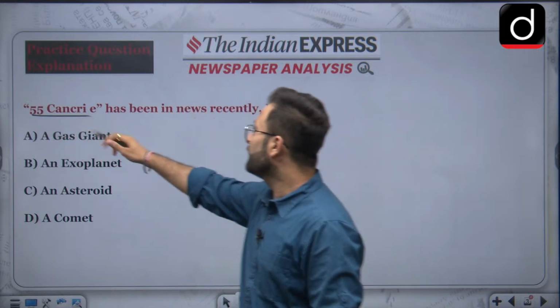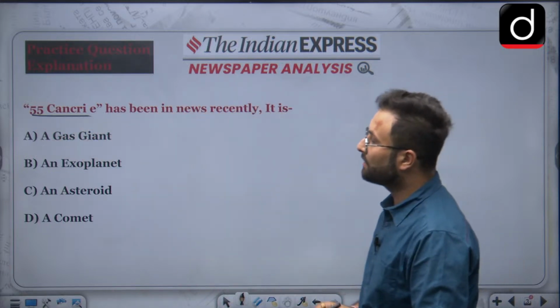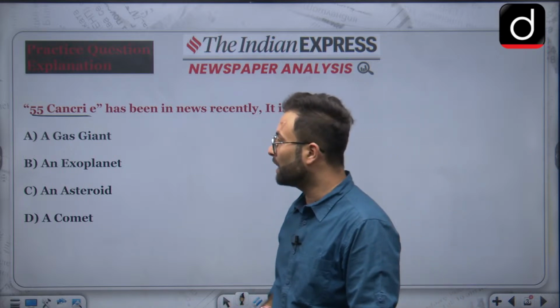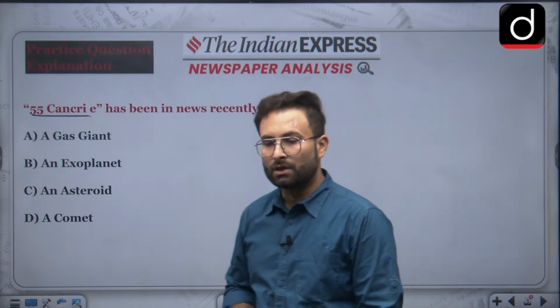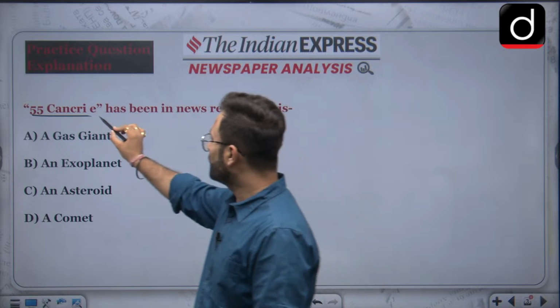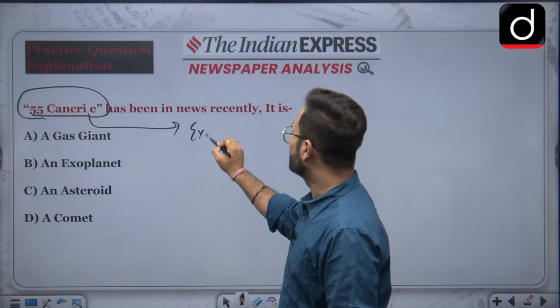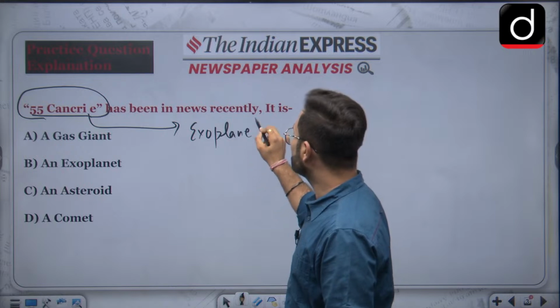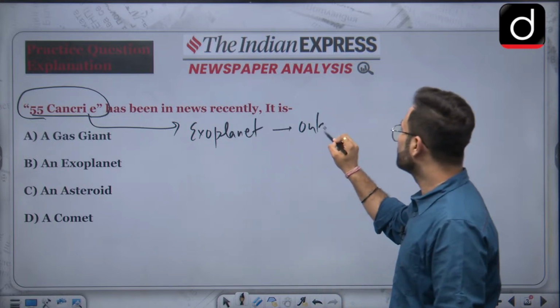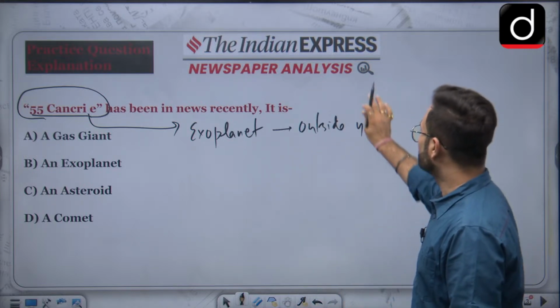55 Cancri E has been in news recently. Is it a gas giant, an exoplanet, an asteroid, or a comet? So basically when we are talking about this particular entity, that is an exoplanet. Exoplanets are the planets which are basically outside your solar system.